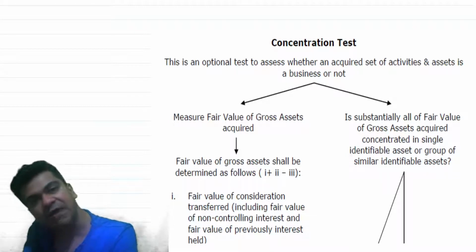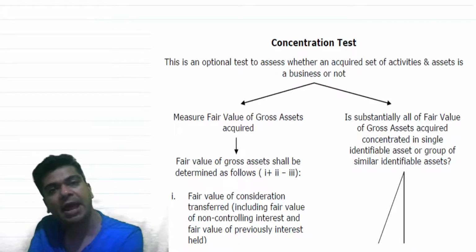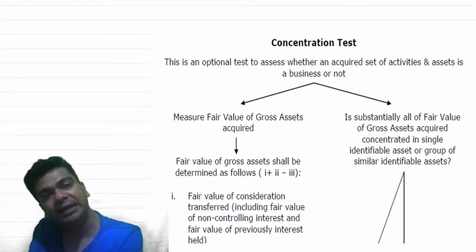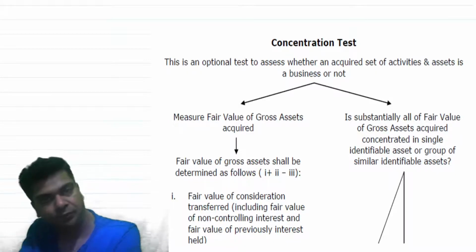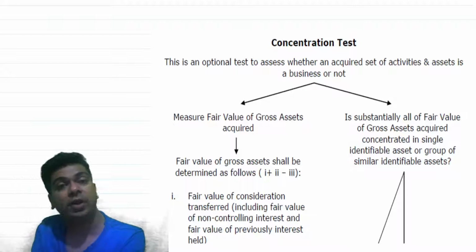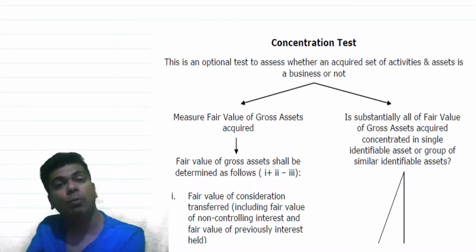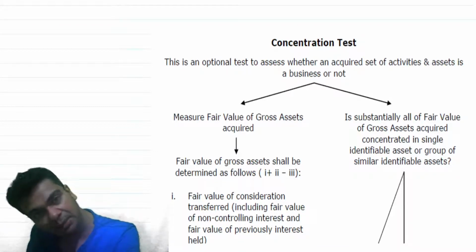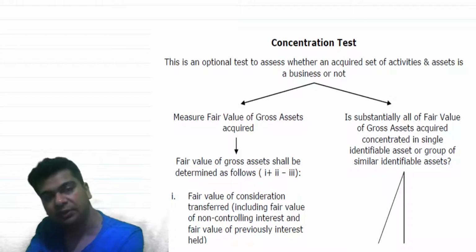In other words, if I have to apply Ind AS 103, it is absolutely necessary that what I am controlling is a business. Every time you will have to do a detailed assessment of whether what you are acquiring is a business or not. This is especially true if you are acquiring a group of assets and liabilities. Whether the acquisition of a group of assets and liabilities constitutes a business or not, a detailed evaluation will be required if I apply Ind AS 103.